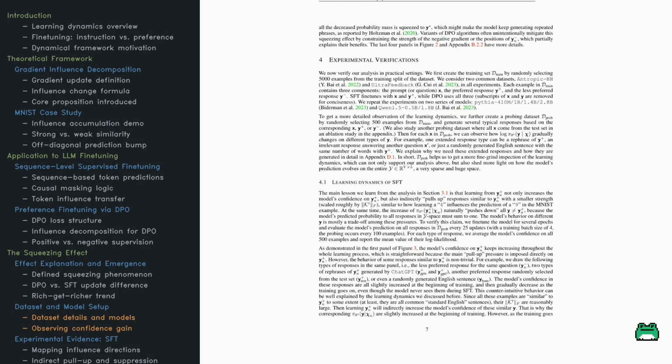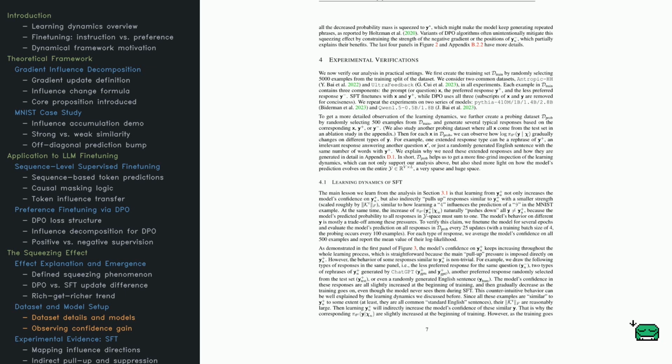Here's the clever part. For each prompt, they generate multiple test responses: the less preferred one from training, a rephrased version of the preferred one, or even a random English sentence. This lets them study not just whether the model prefers y_+, but how that learning spills over to similar responses. For SFT, the key observation is that training on a good response boosts confidence in similar ones too. It's like how learning 4 in MNIST nudged up 9.